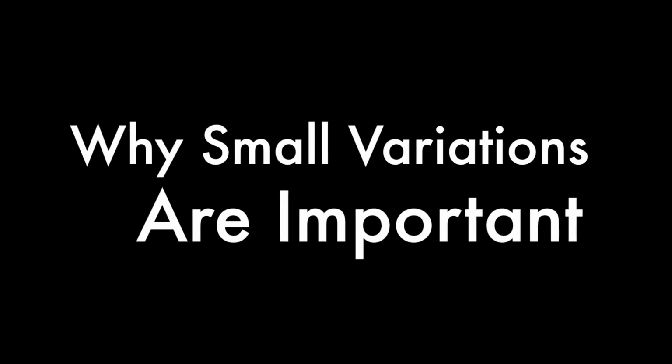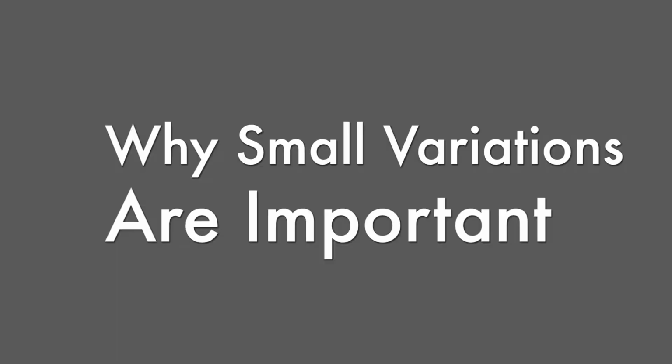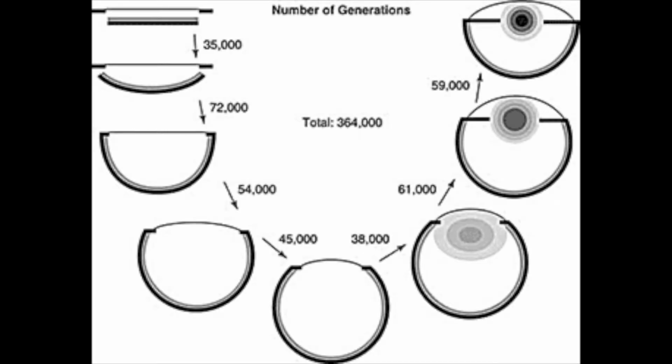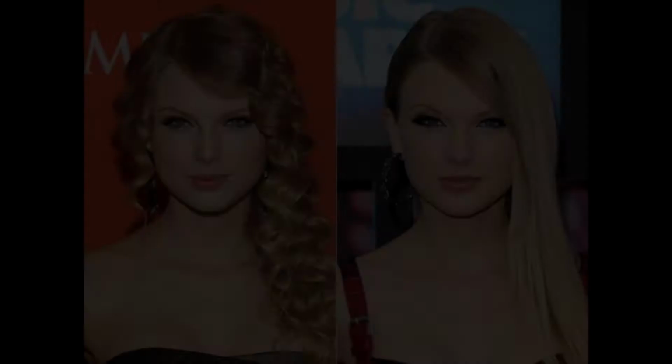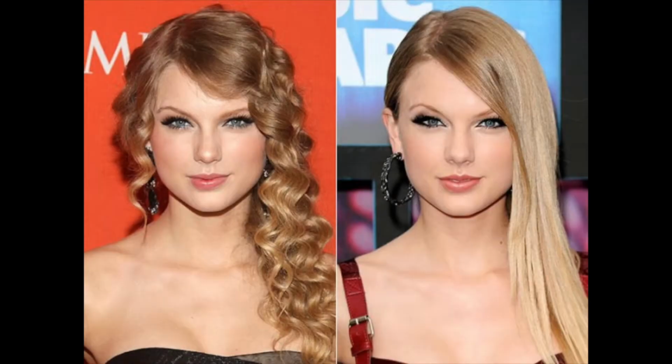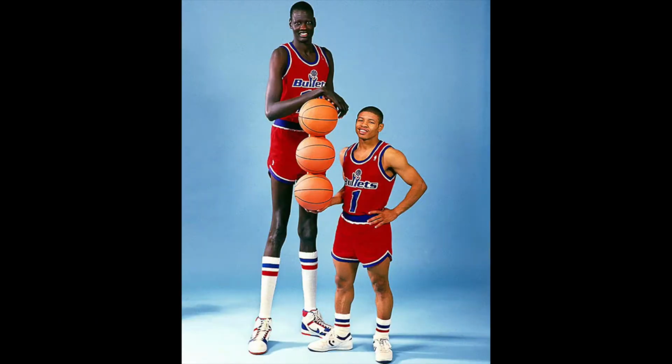Why small variations are important. We just explained how complex adaptations, such as the eye, originate as the product of a series of beneficial smaller variations. But what is a variation? Variations are any way in which one animal differs from another animal in its own species, such as curly hair or straight hair. Variations can either be continuous or discontinuous.